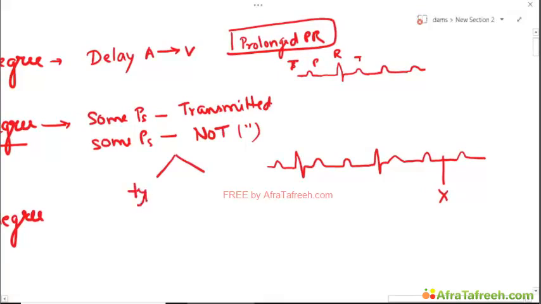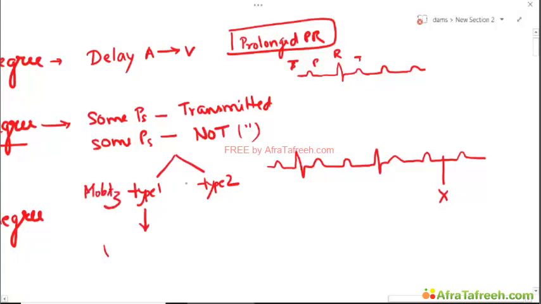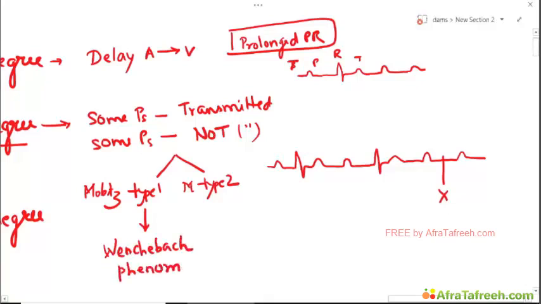Type 1, type 2. Okay, these types are called Mobitz types. Mobitz type 1 and Mobitz type 2. Mobitz type 1 is also called Wenckebach phenomenon. Just a fancy term, which actually means that